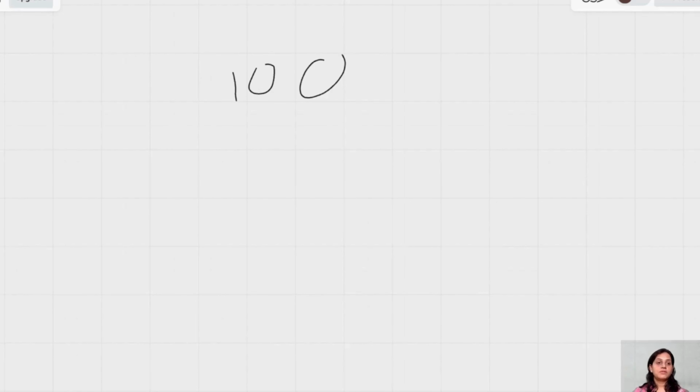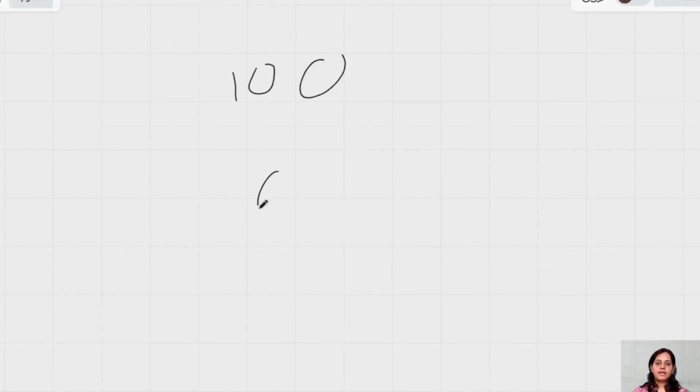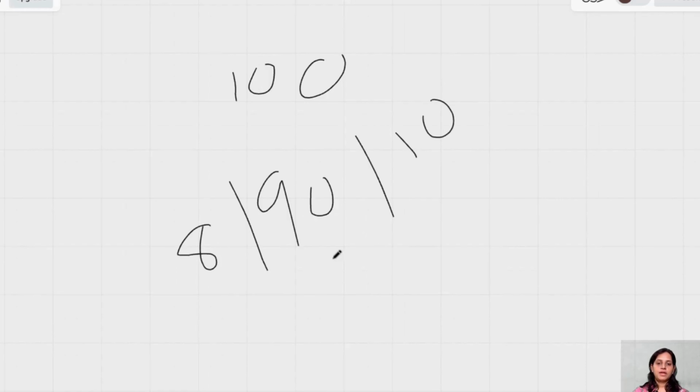Let me just go back. What we have taken is 90 modulo 8, right? 90 modulo 8 means we're trying to get the modulo, right? So we got 10.